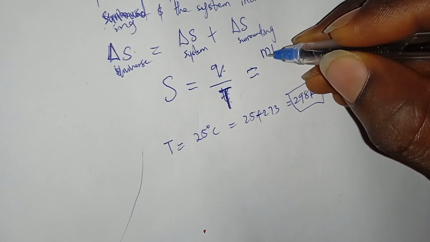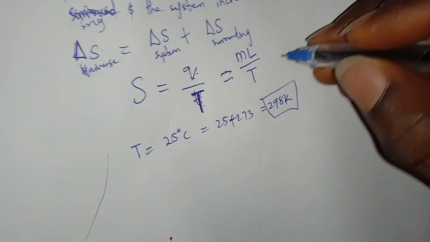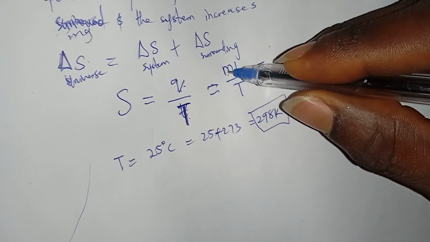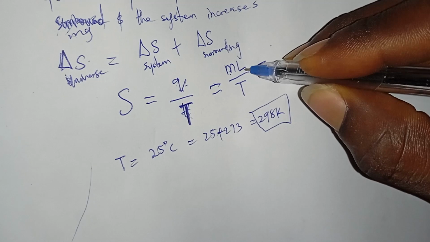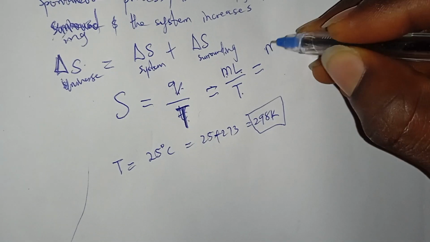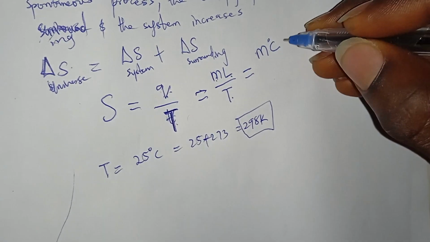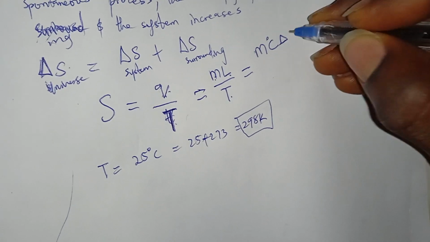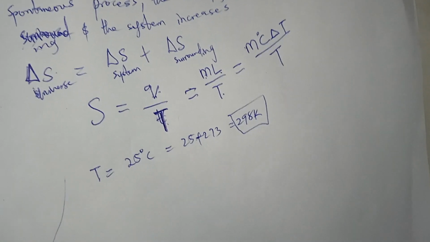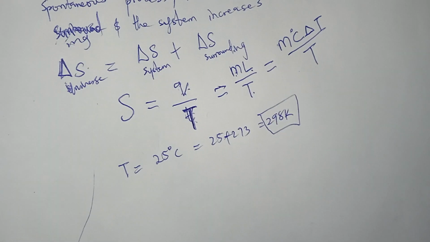Entropy is then equal to mass times latent heat of fusion over T. Where they give you specific heat capacity, we have mass, specific heat capacity, and change in temperature, all over T. These are the formulas for entropy.